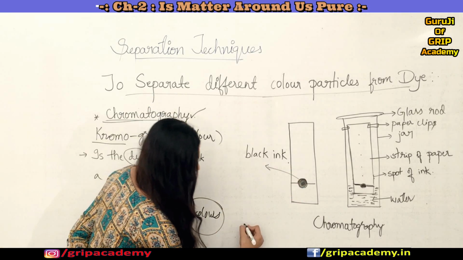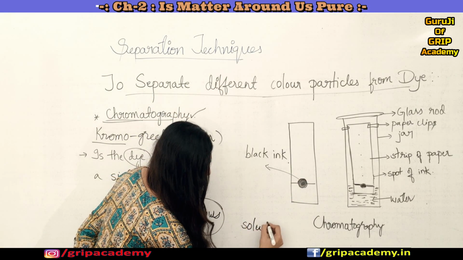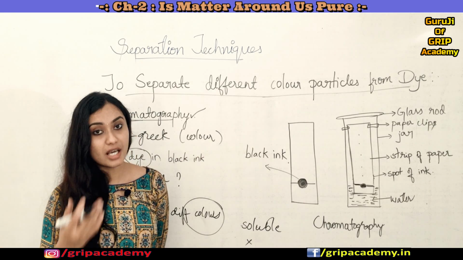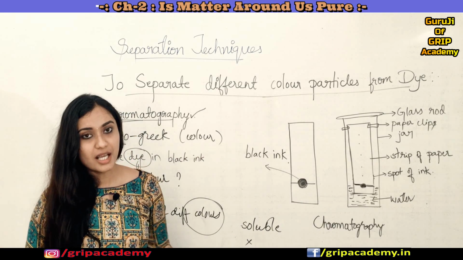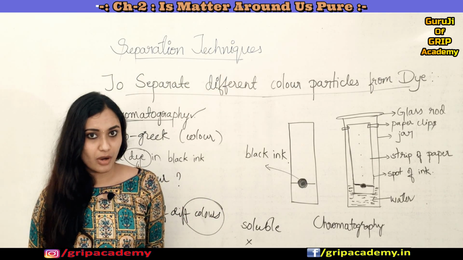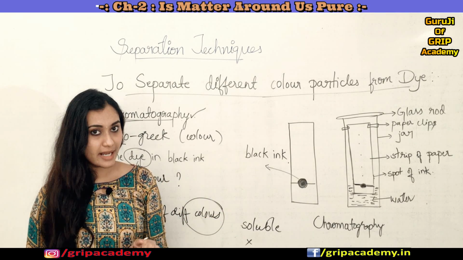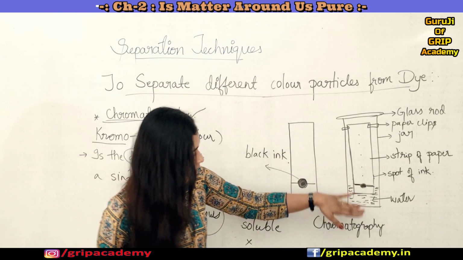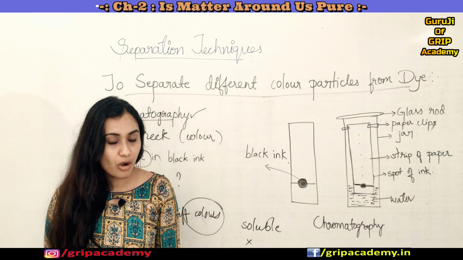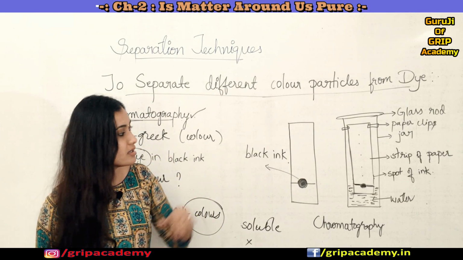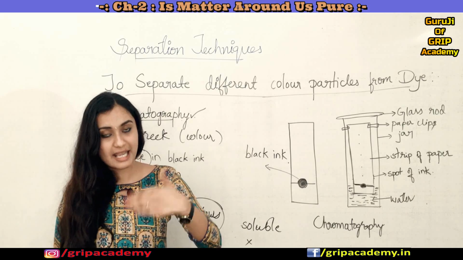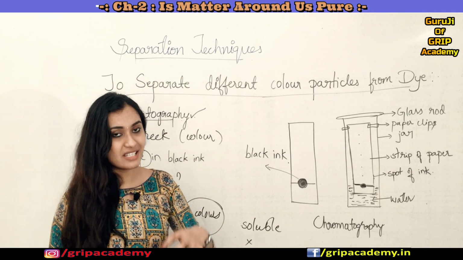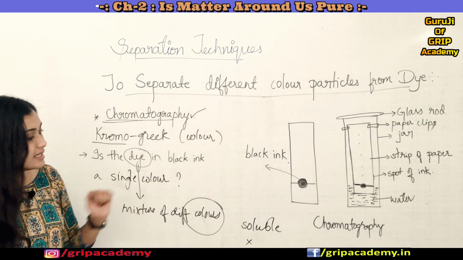The color component which is more soluble in water rises faster than a color particle which is less soluble in water. So you got it right. The color component which is more soluble in water rises faster, and the color component which is less soluble rises later. This is how we can separate different colors from a dye.